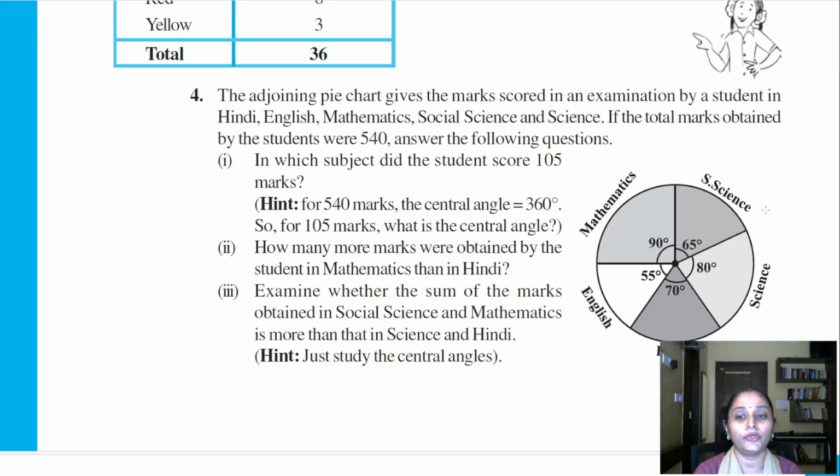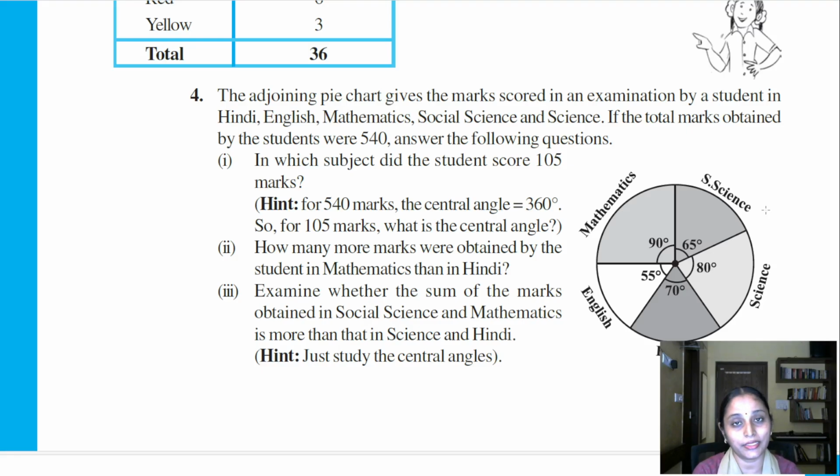So what we are going to do here is we will be having the table that we drew earlier as well, we formed earlier for representing the data in pie chart. Only difference is earlier we had the frequencies or the numbers available with us, and from that we found out the central angle, whereas in this question we are going to be doing the reverse.